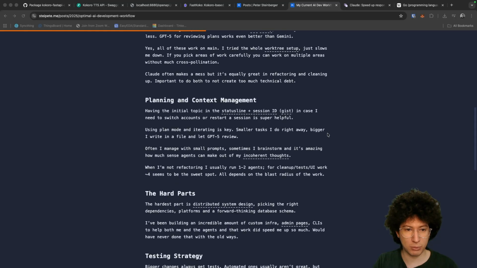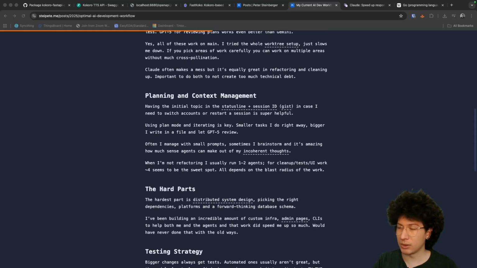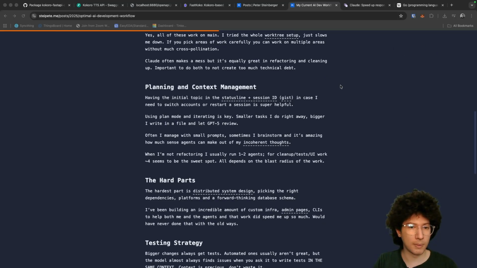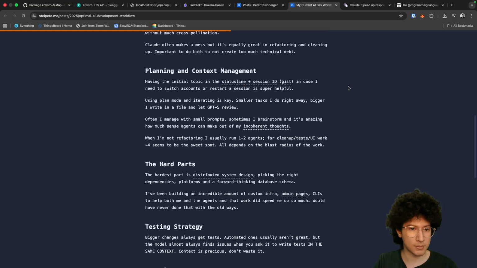Planning and context management. Having the initial topic in the status line plus session ID gist, in case I need to switch accounts or restart a session, is super helpful. Using plan mode and iterating is key. Smaller tasks I do right away, bigger I write in a file and let GPT-5 review.